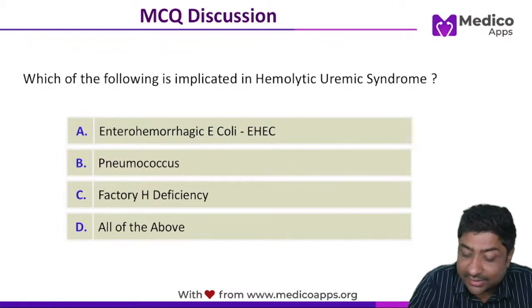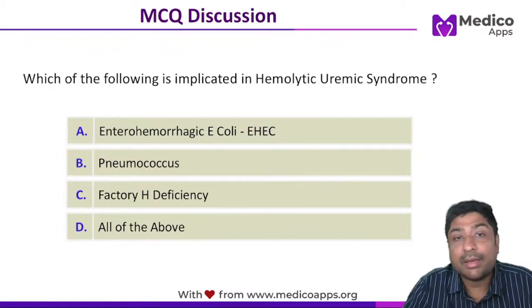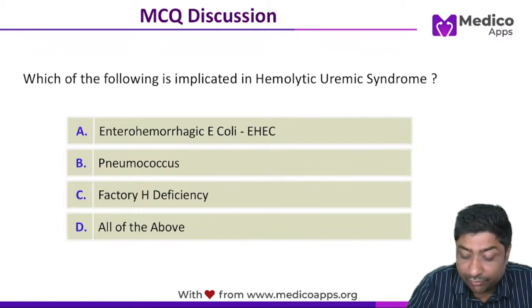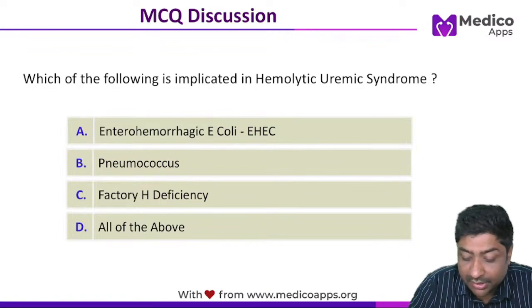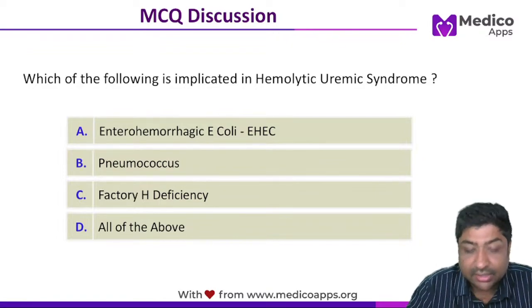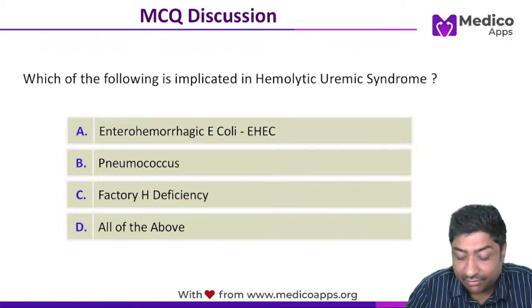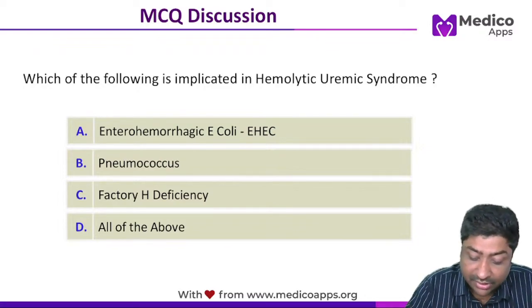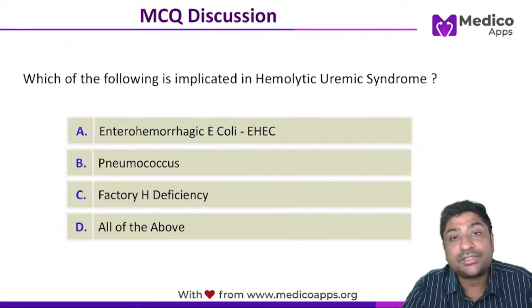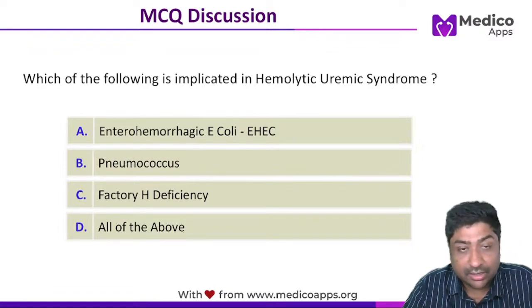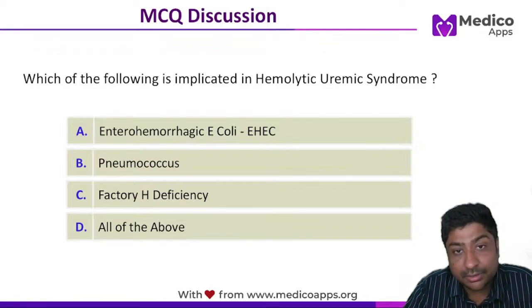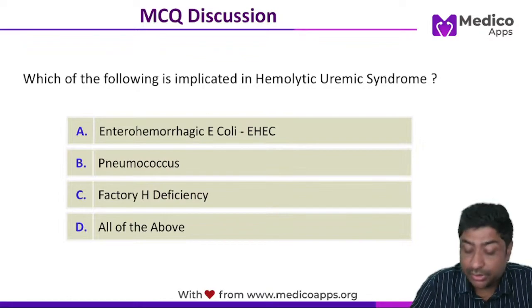So we know that EHEC is definitely implicated in hemolytic uremic syndrome. However, even pneumococcus, because it produces neuraminidase, has been associated, and factor H deficiency. All these three are actually associated with HUS. The most characteristic association is with EHEC, the Shiga toxin or verocytotoxin that it produces, but all three are implicated in HUS. So the correct answer will be D, all of the above.